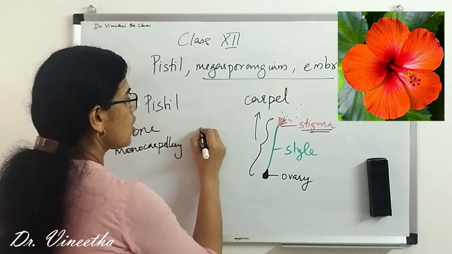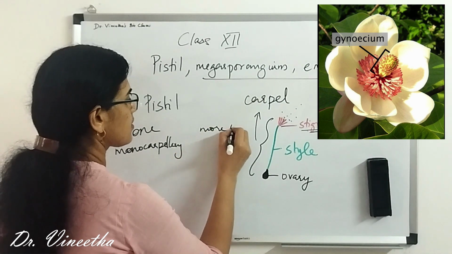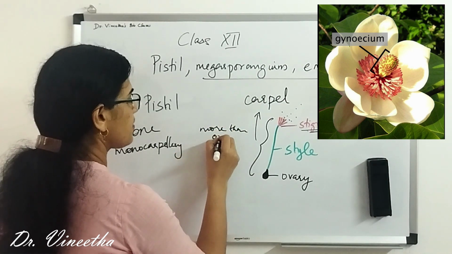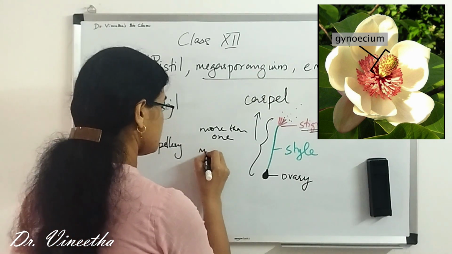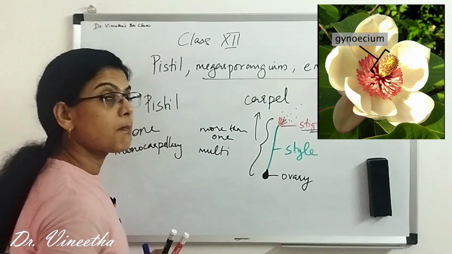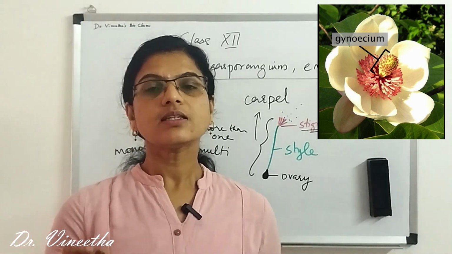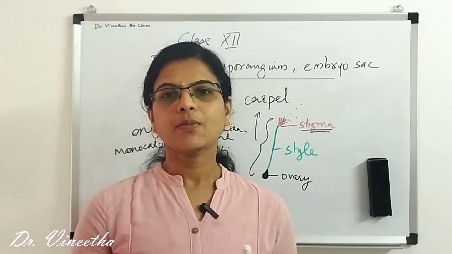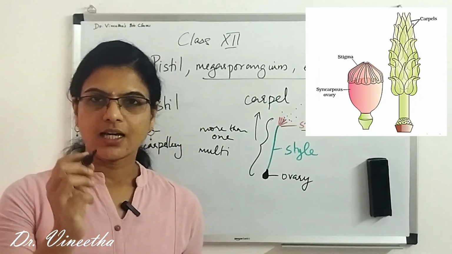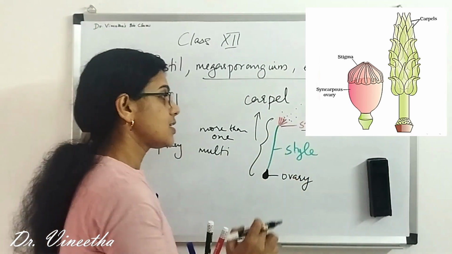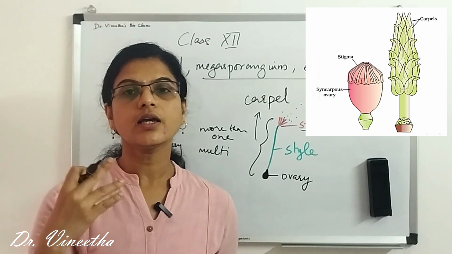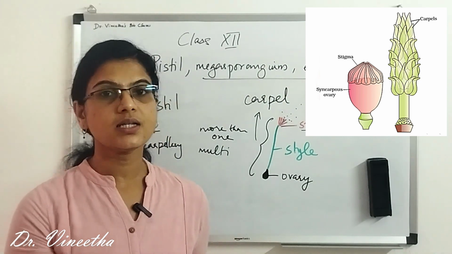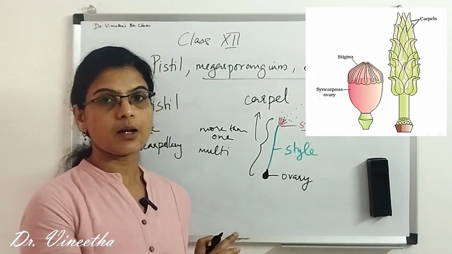And if there are more than one carpel, then it is known as multicarpellary. Carpel, if it is available in more than one number, is known as multicarpellary.